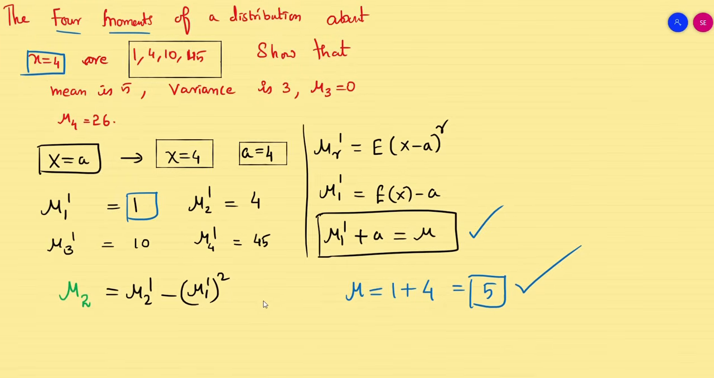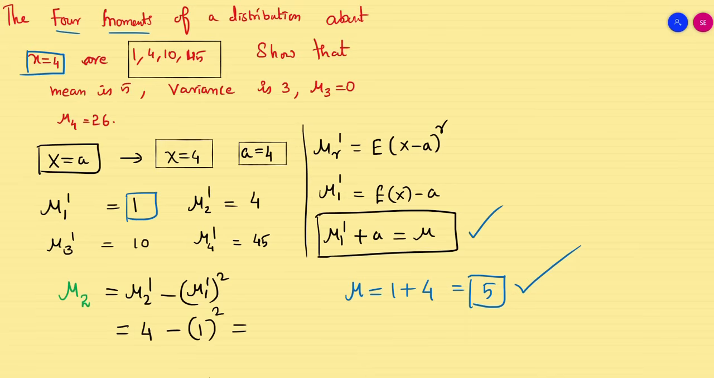Just substitute the value of mu2 dash and mu1 dash here. So my mu2 dash is 4, mu1 dash is 1 square. So 4 minus 1 is 3. So I proved my variance is 3. I proved my mean is 5. Now similarly, what you have to do? You have to prove mu3 and mu4.